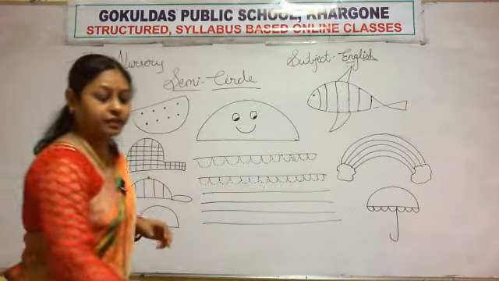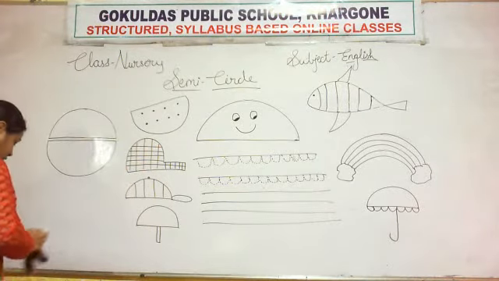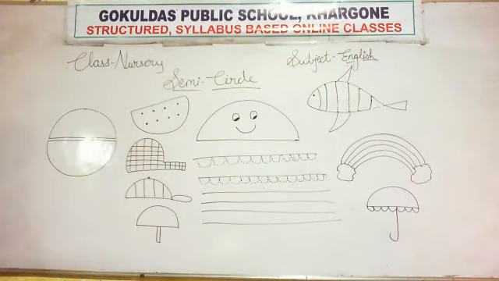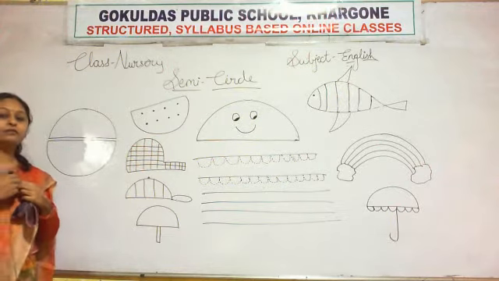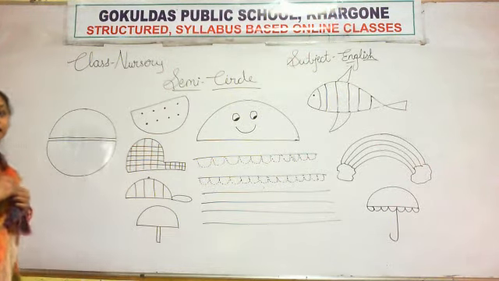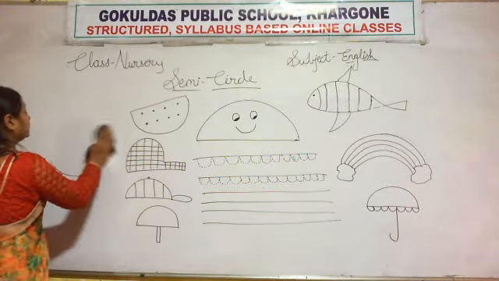So today we will learn about semicircle. What you have to do? You have to make a semicircle and you have to color it.